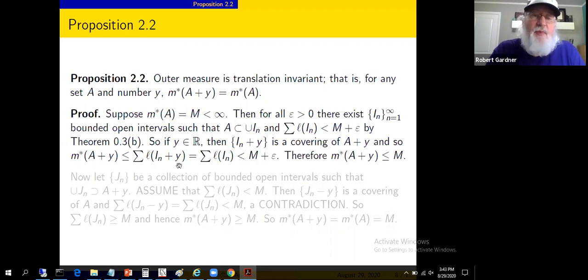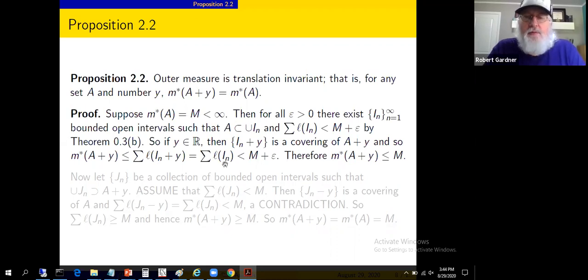So if we sum up the lengths of those, remember outer measures are infima, and the infimum is less than or equal to this specific value here. And here's where we're using the translation invariance. Well, the length of I sub n plus y is the same as the length of I sub n. If I take an interval and translate it, its length doesn't change. For example, if we look at interval I sub 1 here, say it has endpoints A sub 1, B sub 1, notation we used previously.